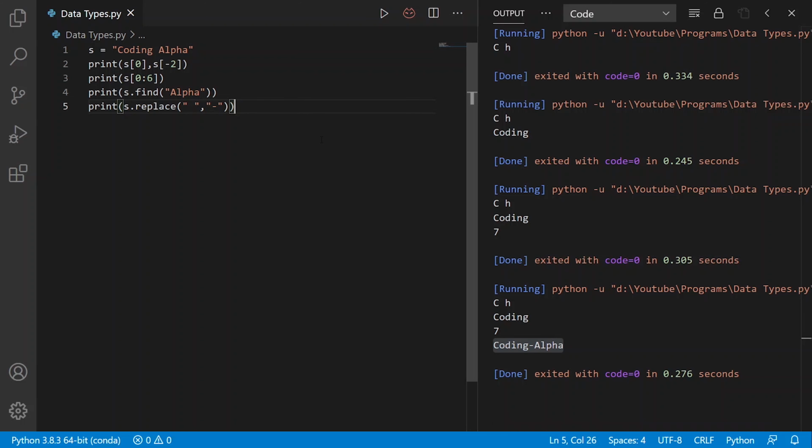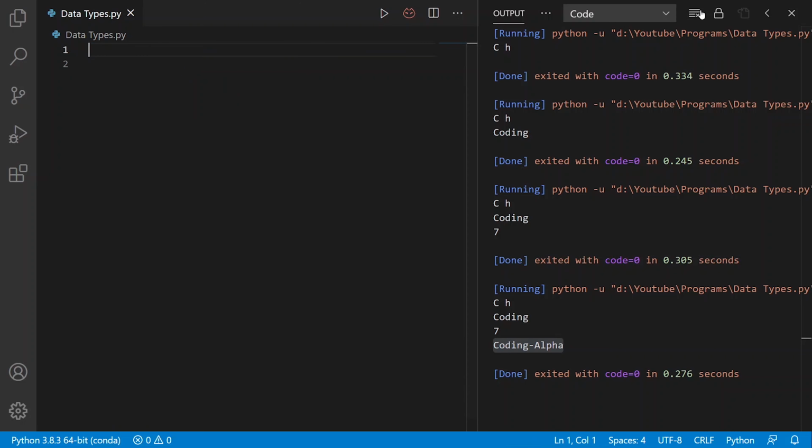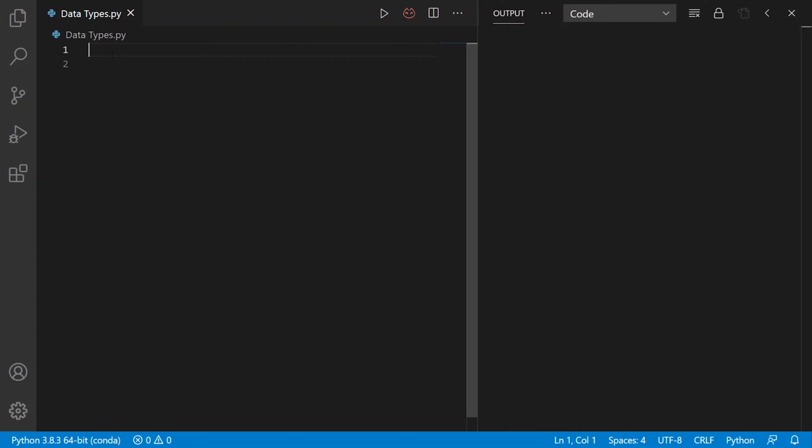Now we will see what the split method is. Split breaks the string at the separator and returns a list of strings. So here I'll just clear the output window. Now we will see how to use the split method.